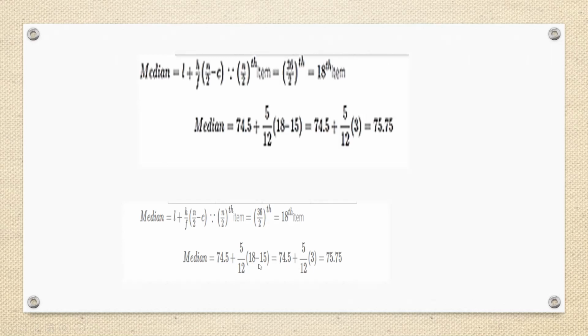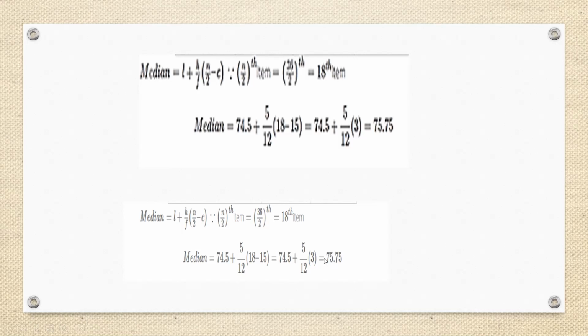Now calculate these values. 18 minus 15 equals 3. And 5 upon 12 multiplied by 3. 3 ones are 3 and 3 fours are 12. So we add 74.5 plus 5 upon 12 multiplied by 3, which equals 75.75.